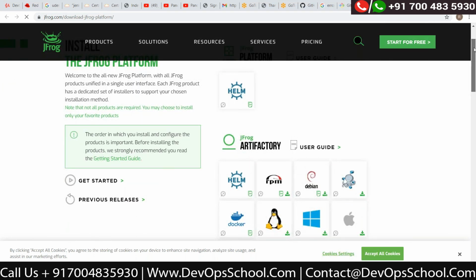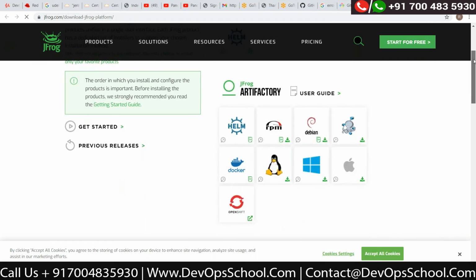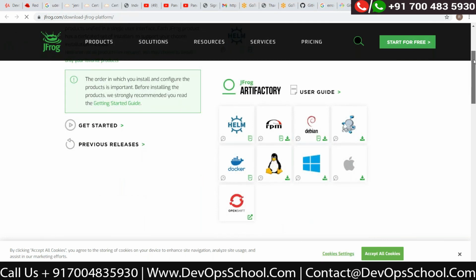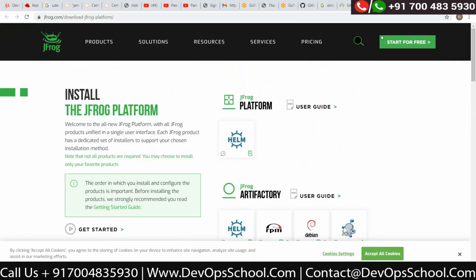So let's do it in parallel. We can work on JFrog and XL Deploy. How are we going to do it for XL Deploy? Do you have a license copy or something? No, I don't have anything as such, but I was checking yesterday whether they provide any. They do give a free license for 15 days with one email for CloudBees. That's the thing you were talking about, CloudBees, right? No, I'm talking about XL Deploy.